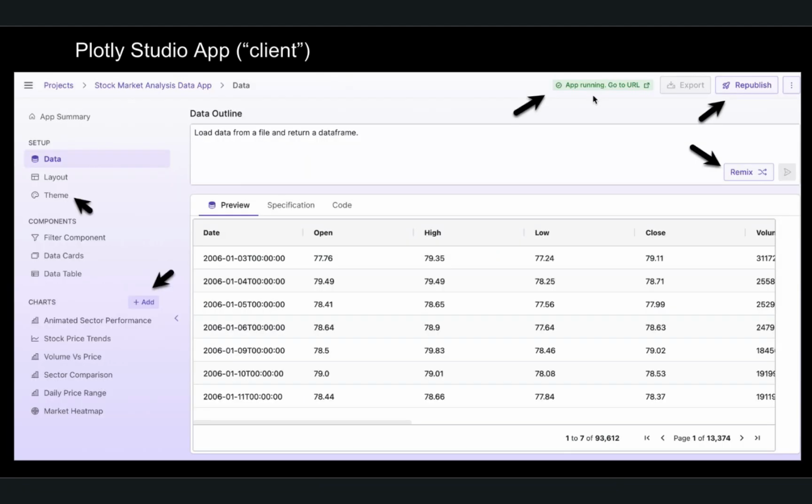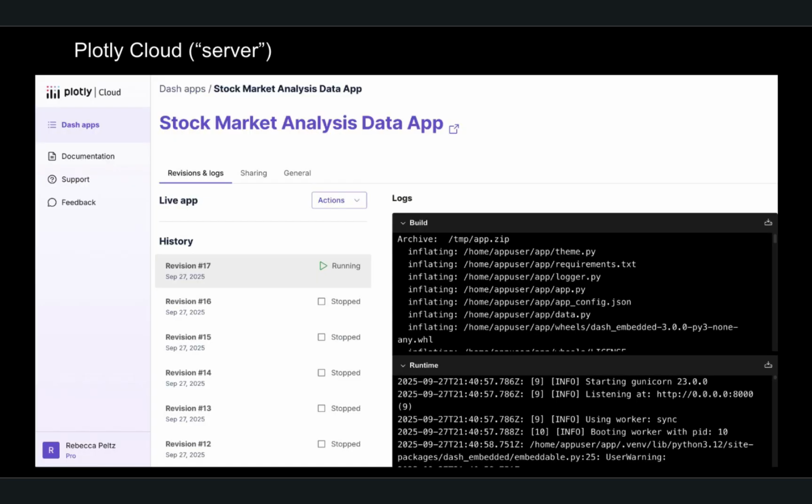The Plotly App Studio client is really nice to work with. You can modify the code directly or remix your prompt to change the code. You can view the results before deploying to the cloud. The Studio client integrates very easily with the cloud, and log files are readily available.